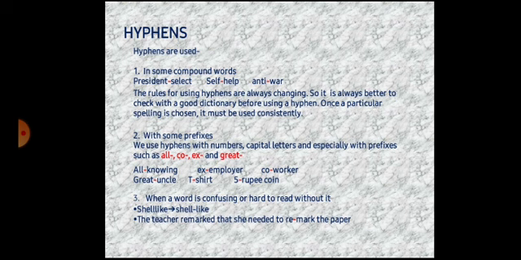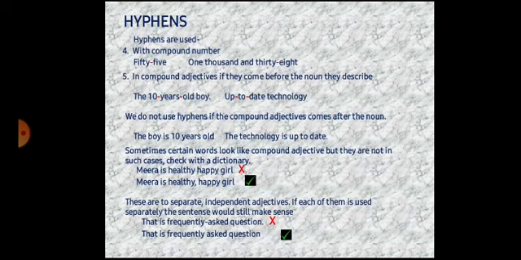For example, re-sent and resent; the teacher remarked that she needed to re-mark the paper, versus remarkable. Hyphens are used in compound numbers like 55, and in compound adjectives. If they come before the noun, they describe it: a 10-year-old boy, up-to-date technology. We do not use hyphens if the phrase comes after the noun: the boy is 10 years old, the technology is up to date. Sometimes certain words look like compound adjectives but they are not. In such cases, check with the dictionary. See here, I put the sentences.